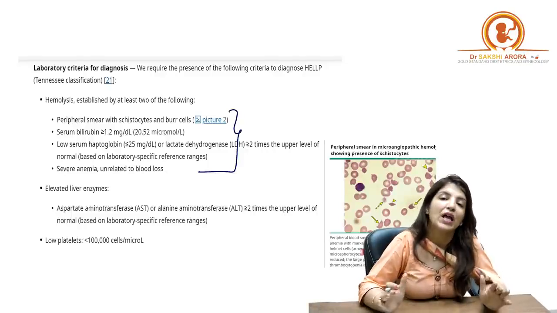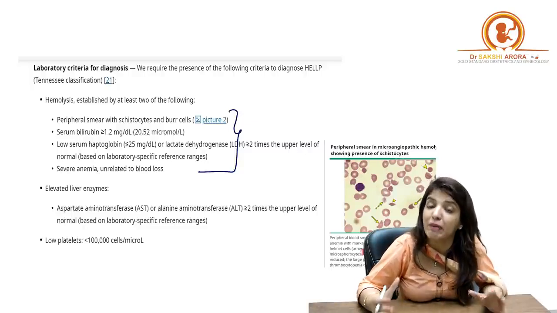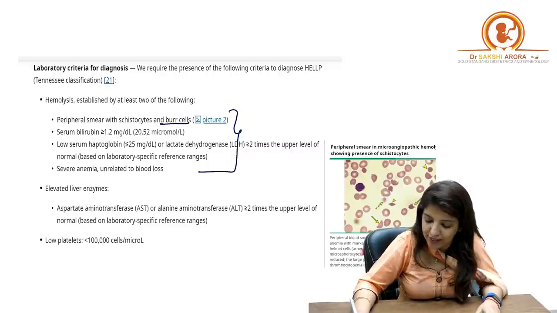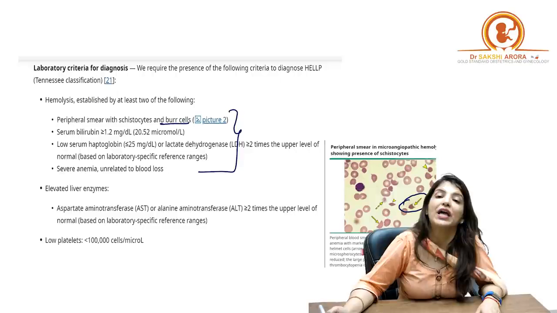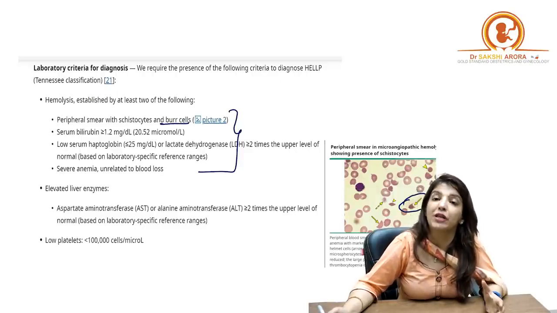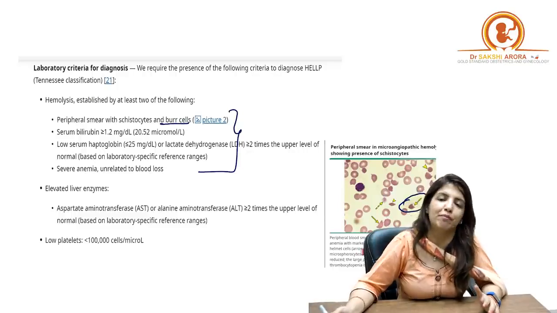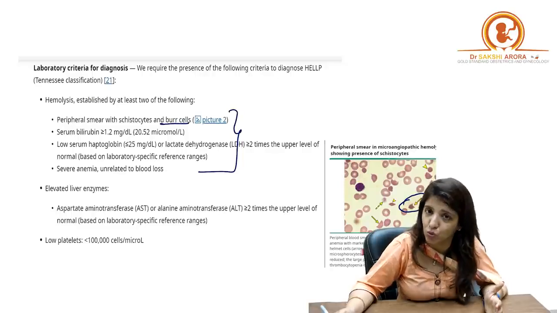Number one, instead of hemolysis, they may say that on peripheral smear you are getting schistocytes or Burr cells. Number two, you all know that the degradation product of RBC is bilirubin. So if instead of saying hemolysis, your question says that the serum bilirubin level of your patient is raised, more than 1.2.